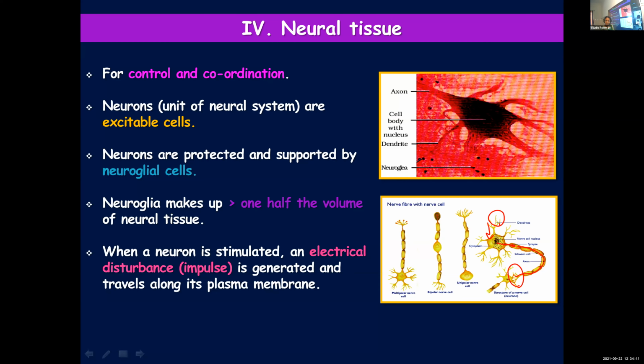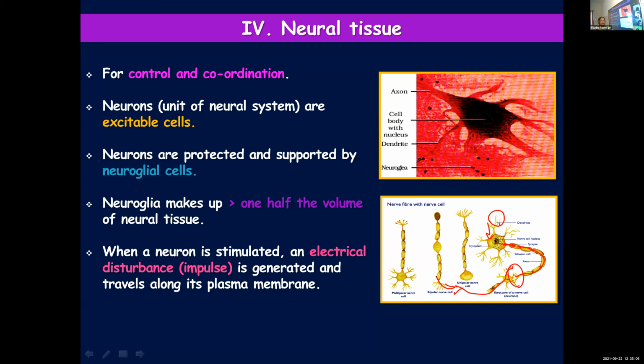It will cross the synapse with the help of neurotransmitters, as you learned in class 10. Then again, the impulse will be passed on to the next nerve cell. The dendrite of the next cell receives it, and this process is repeated. This is the way a nerve signal is transmitted along the neurons.